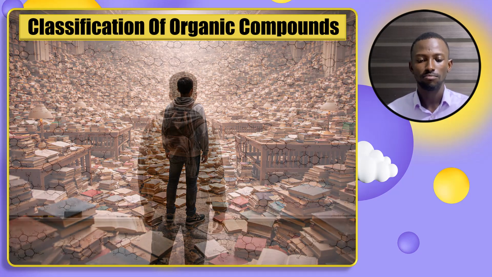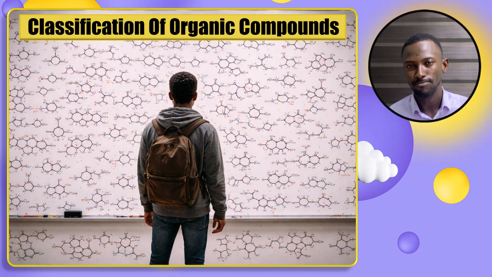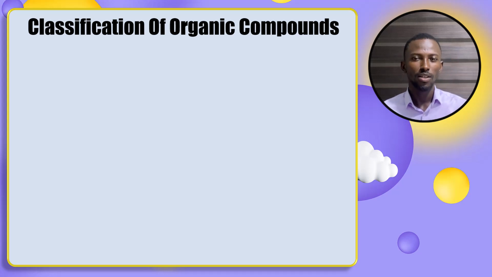That's the same thing when it comes to organic compounds. If scientists do not classify organic compounds, it will be difficult for us to locate a particular organic compound or describe it to someone. So that's what we'll be doing in this lesson: classification of organic compounds. There are certain criteria that are used to classify organic compounds, and keep this in mind: a particular compound can belong to multiple groups or classes.